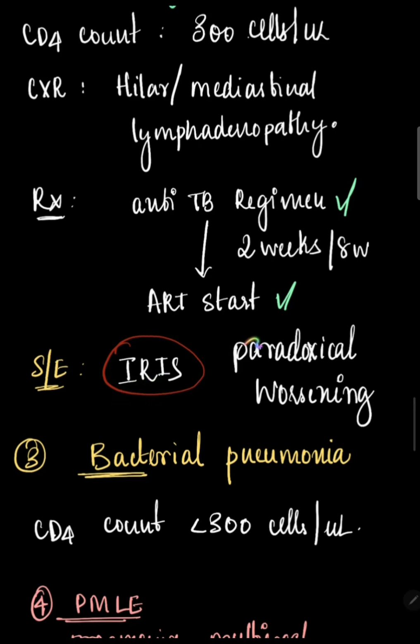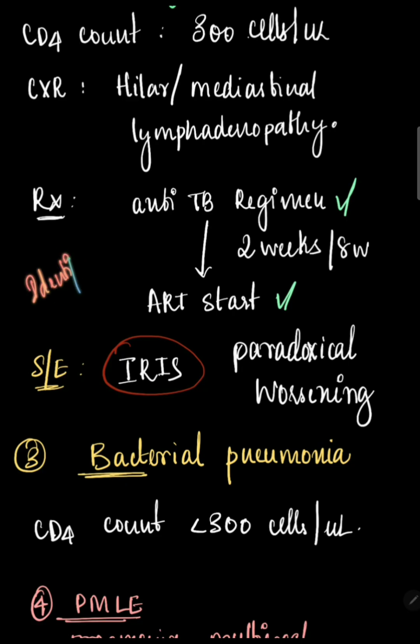So this is a condition where when we give all medications in hope to improve the symptoms and to improve the course of the disease, there's a paradoxical worsening. Now, why does this happen? In case of HIV, when the body is completely immunocompromised, throughout the course of the disease, the immune system becomes so incompetent that it lacks the ability to even identify any cell that causes danger to our body.